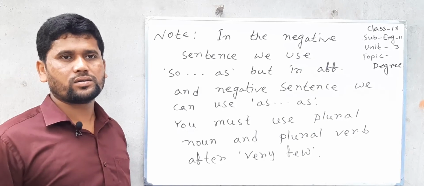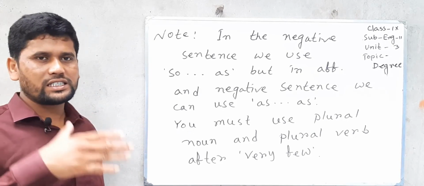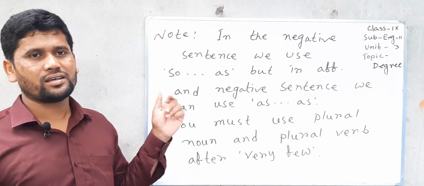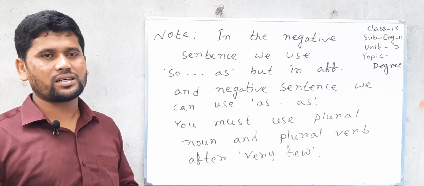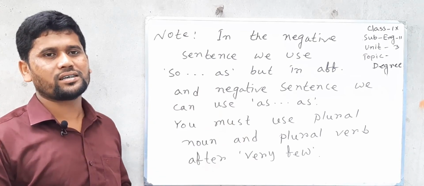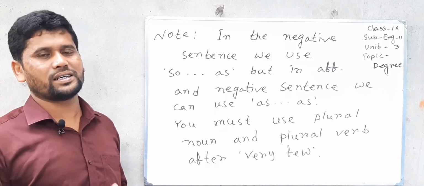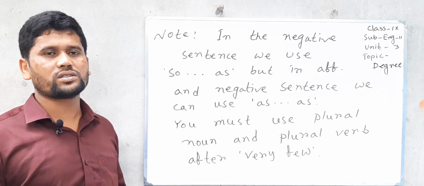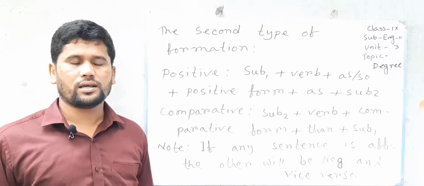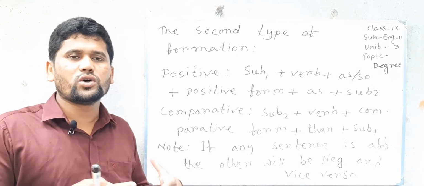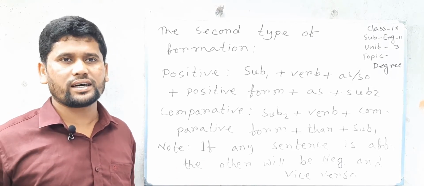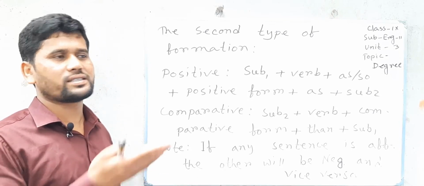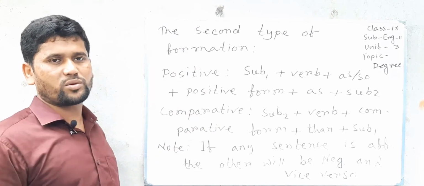Here I would like to mention that in this formation we use so something as in the negative sentence only, but we can use as both in affirmative sentence and negative sentence. And also after very few, we must use plural noun and plural verb. The second type of sentence, if we don't find very few, no other, then any other, then most other, superlative form or one of superlative form, then we can change the sentence in this type of formation.